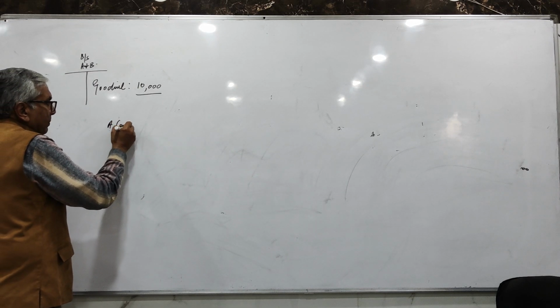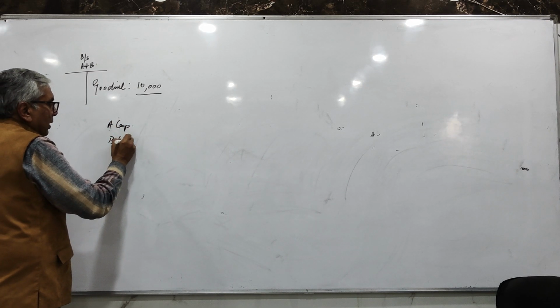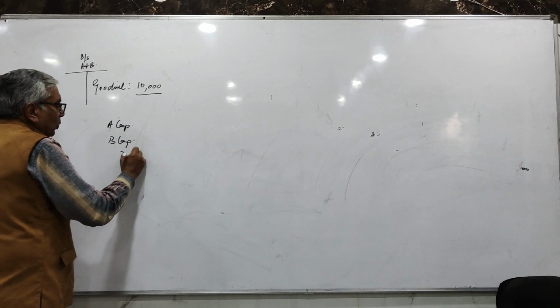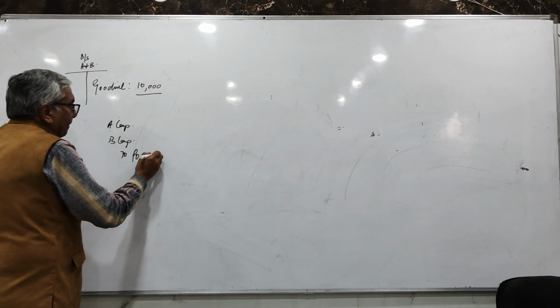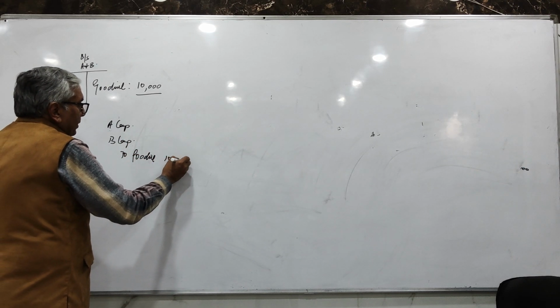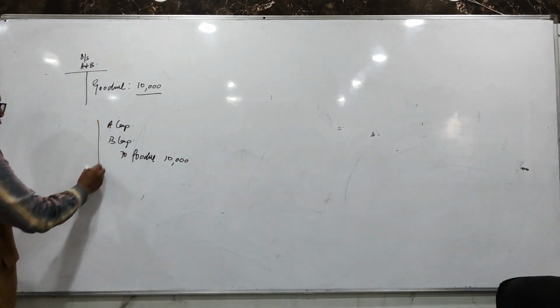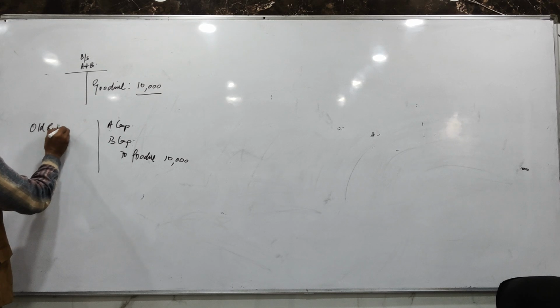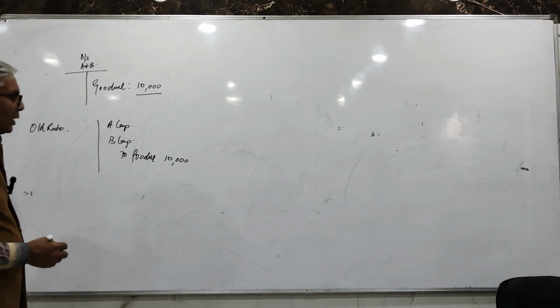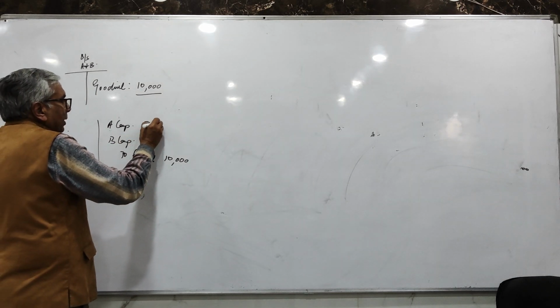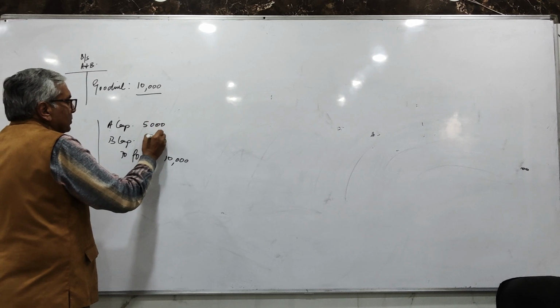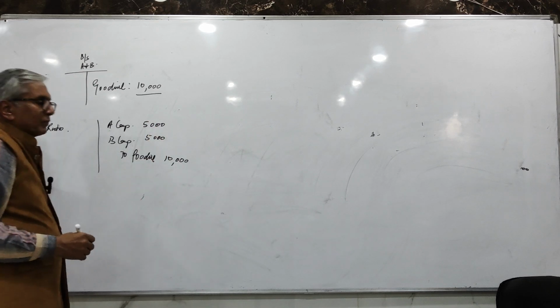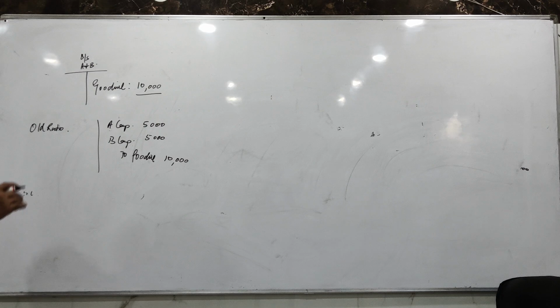A's capital account debit, B's capital account debit to Goodwill. This will be debited in the old ratio. Suppose the old ratio of A and B was equal. So A's capital account debit 5,000, B's capital account debit 5,000 to Goodwill. तो हमारी Goodwill यहाँ से cancel हो जाएगी.